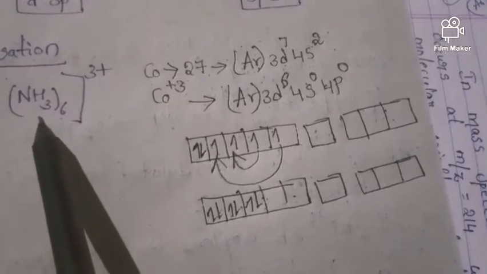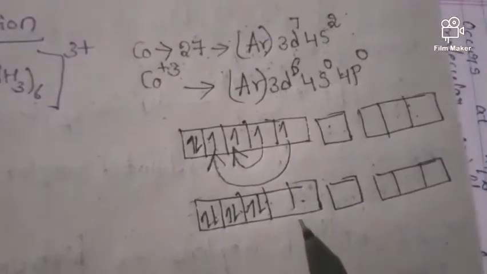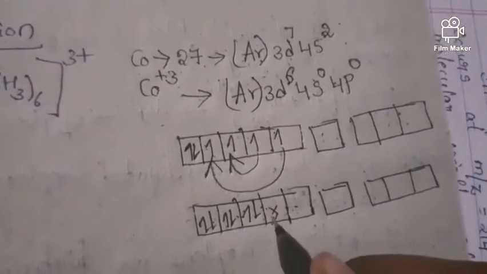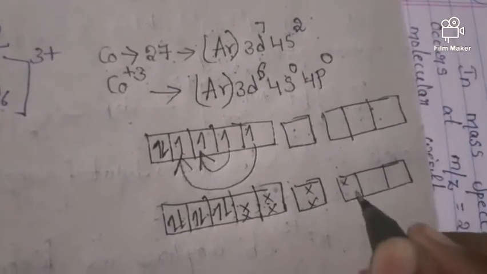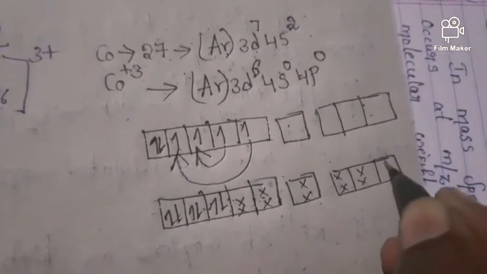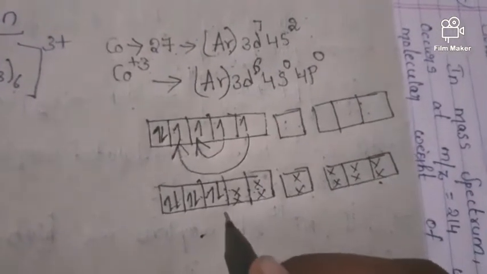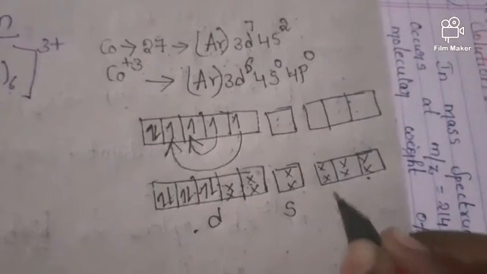Okay, ligands have the ability to donate. So here 6 ammonias are present, that's why they donate to 6 orbitals. That means, see, 1 2 3 4 5 6. And this is our hybridization, friends. We know that this is the d orbital, this is the s orbital, and these are the p orbitals.